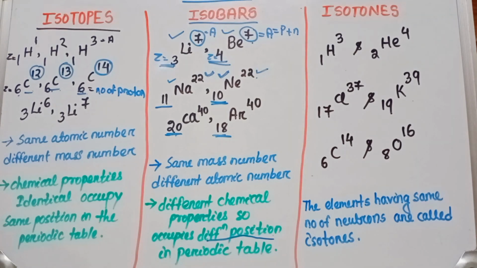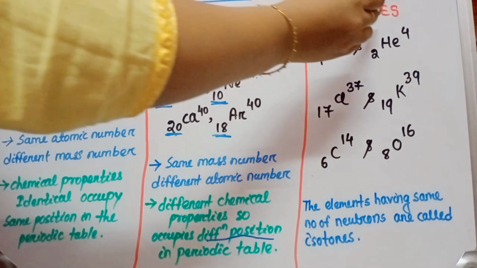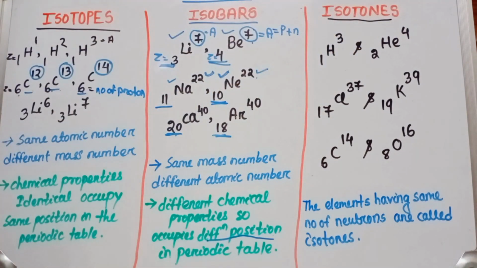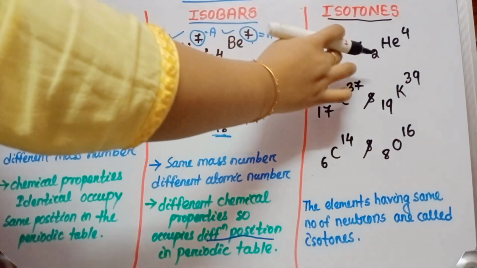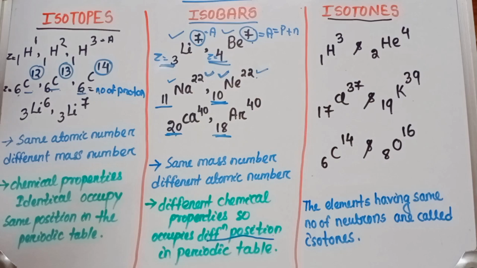Now go to isotone. Here, those elements having same number of neutron, if the number of neutron of these two elements are same, then these two elements are called isotones.